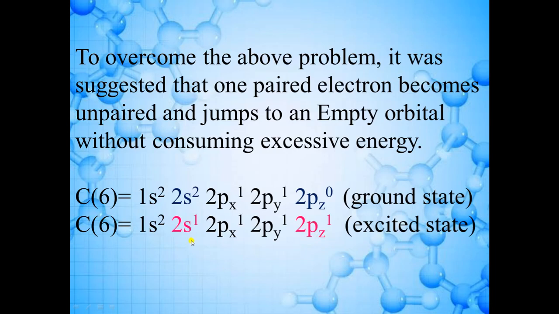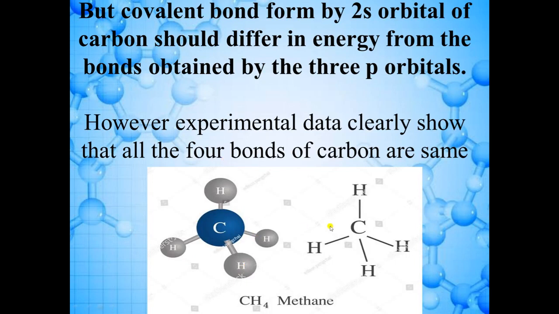Now if you will see here that there are total 4 half-filled atomic orbitals, right? So that means 4 half-filled atomic orbitals can form 4 bonds. So this explains 4 bonds formed by carbon, or covalency of carbon is 4. But here there is one more problem, that carbon can form 4 bonds and energy of all the 4 bonds are same. These are the 4 bonds which are formed by carbon with hydrogen, and energy of all these 4